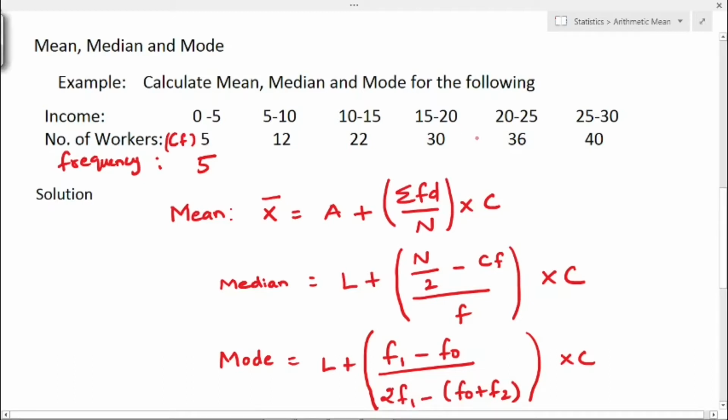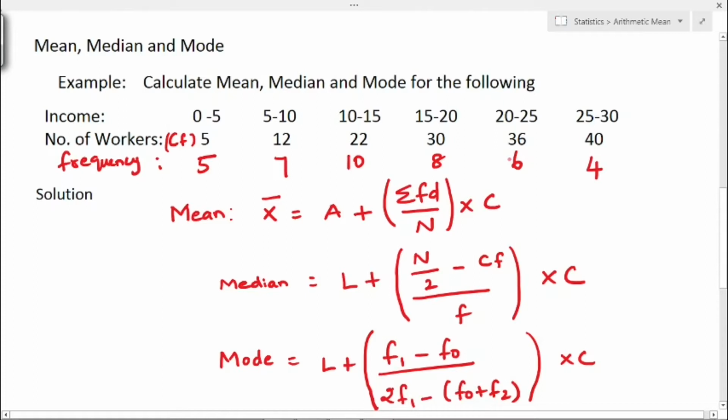Okay. Now we have to subtract second value minus first value, that is 12 minus 5, 7. Next third value minus second value, that is 22 minus 12, that is 10. Fourth value minus third value, that is 30 minus 22, 8. Fifth value minus fourth value, 36 minus 30, that is 6. And last value, that is 40 minus 36, so you will get 4. So this is the actual frequency value: 5, 7, 10, 8, 6 and 4.